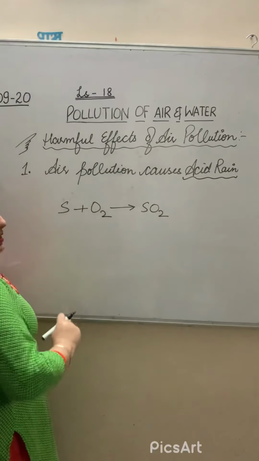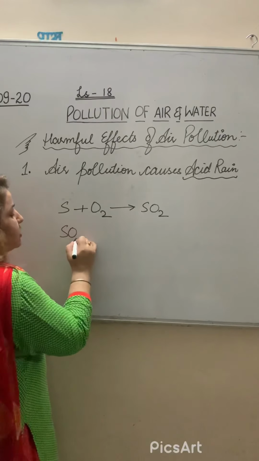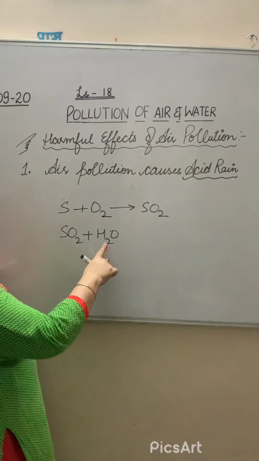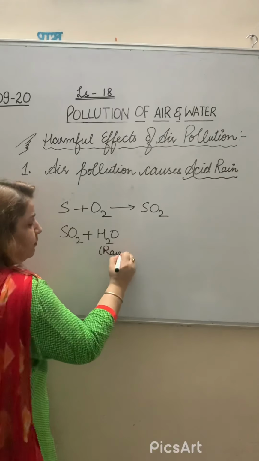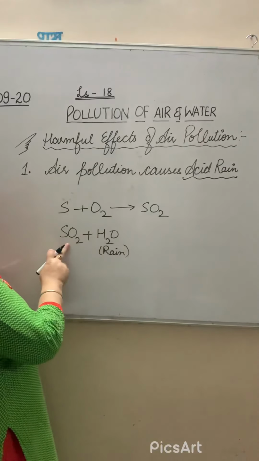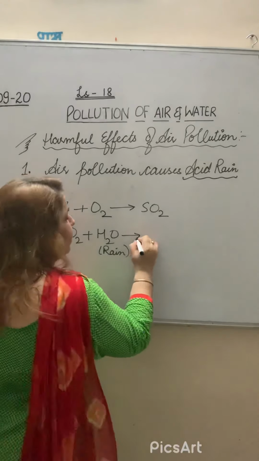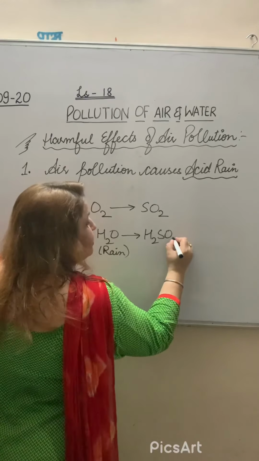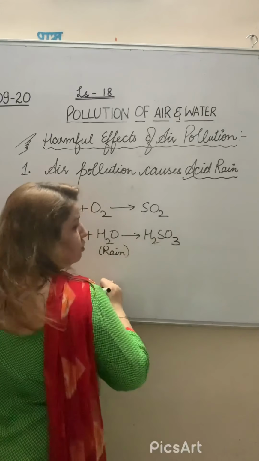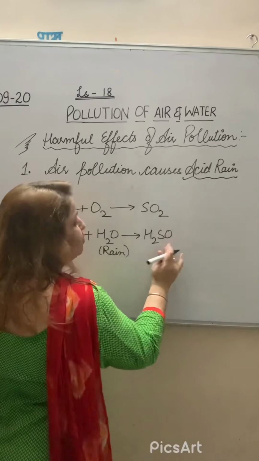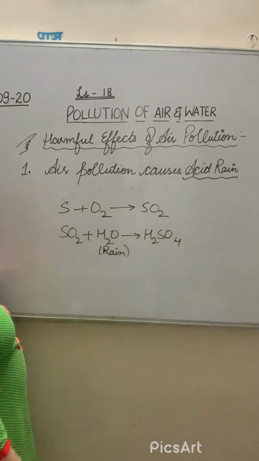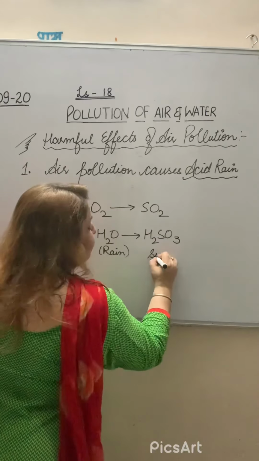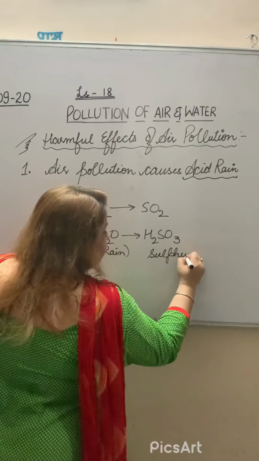That is called oxides of sulfur. And when this oxide of sulfur mixes with the water that occurs in the form of rain, it will form sulfuric acid or the sulfurous acid, H2SO4 and H2SO3. That is sulfurous acid as well as the sulfuric acid will be formed. We can write it here H2SO3.